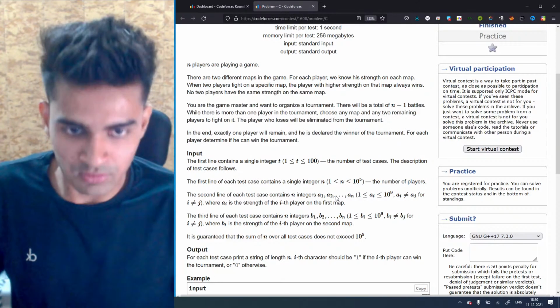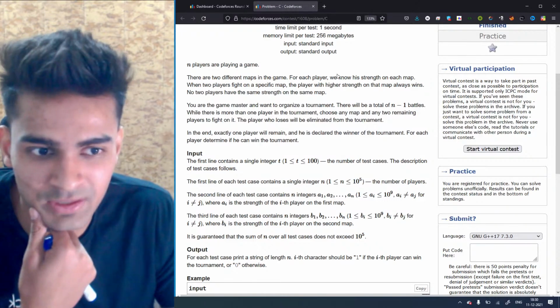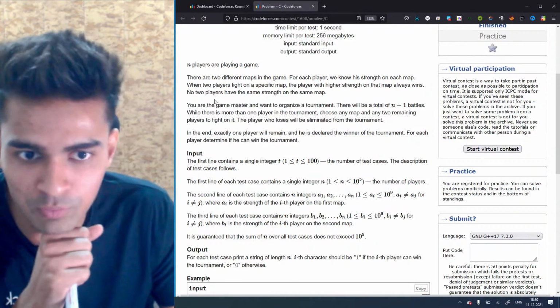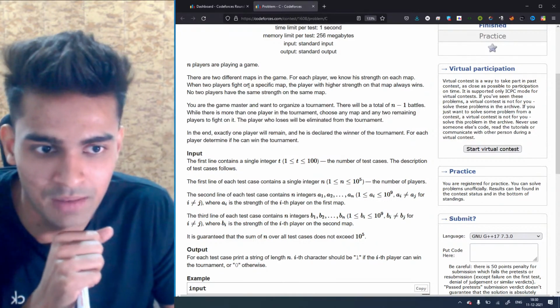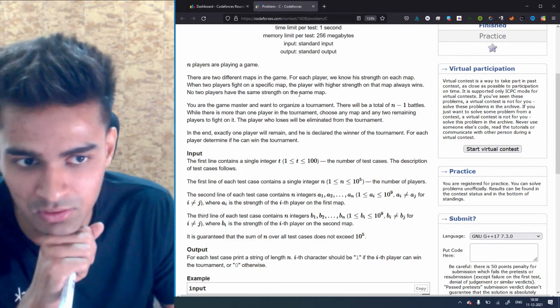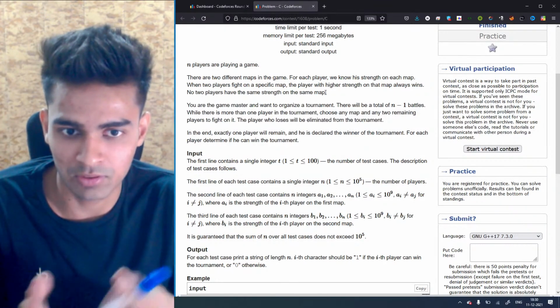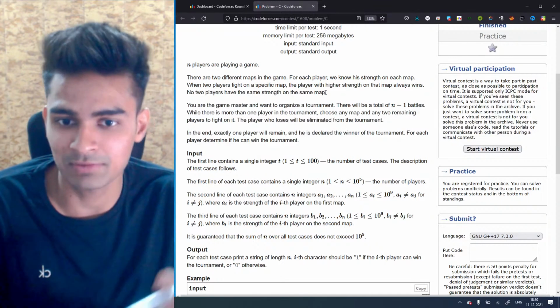Okay, so the problem says that n players are playing a game. There are two different maps in the game. For each player, you know his strength on each map. When two players fight on a specific map, the player with highest strength on the map always wins. No two players have the same strength on the same map. So basically, we are given two maps, the first map and the second map, and in every map, no two players have the same strength.